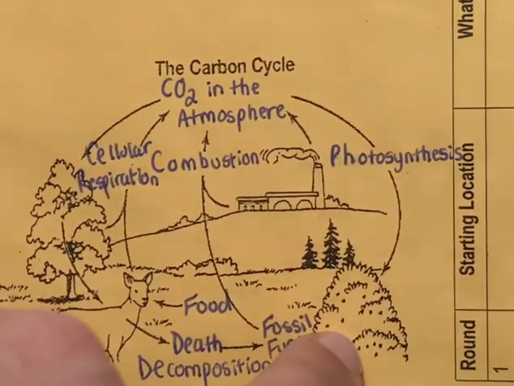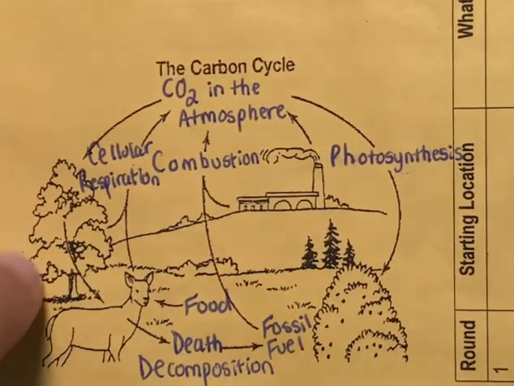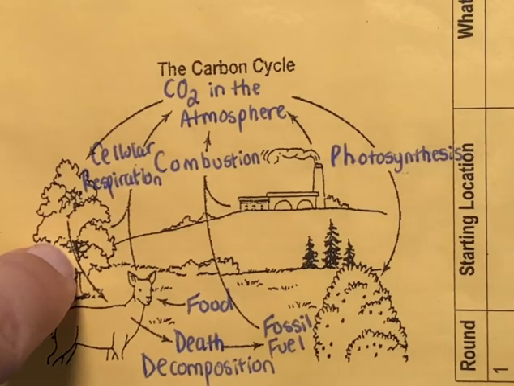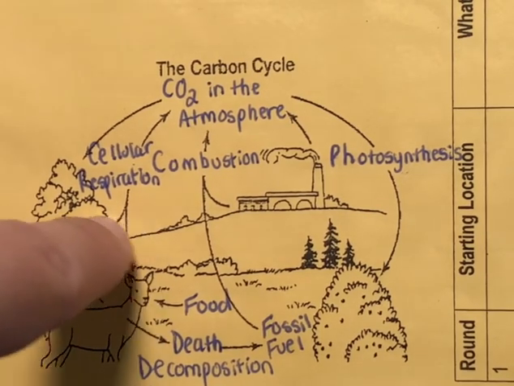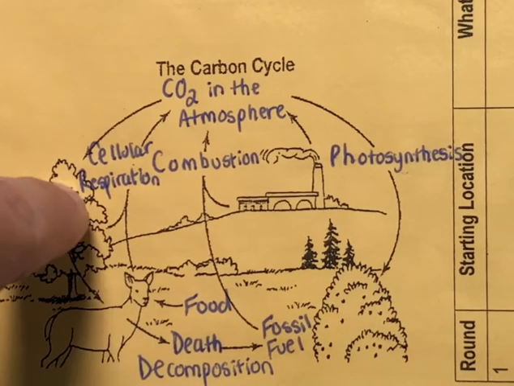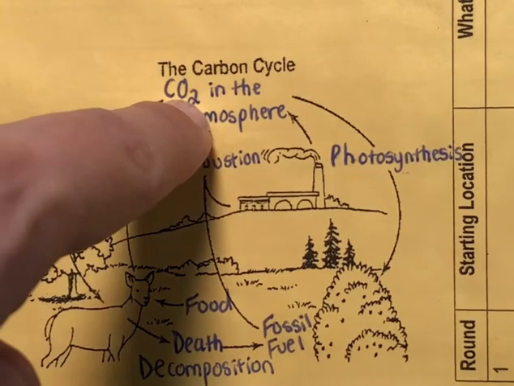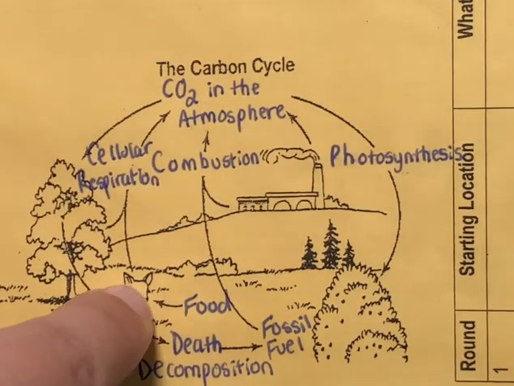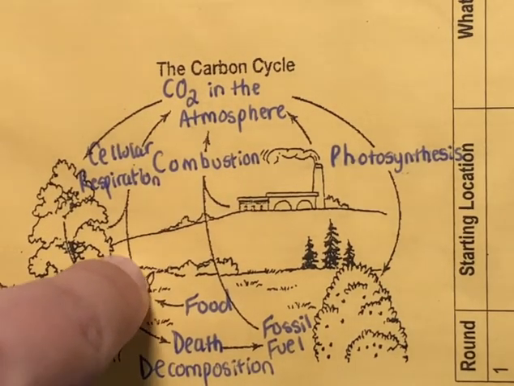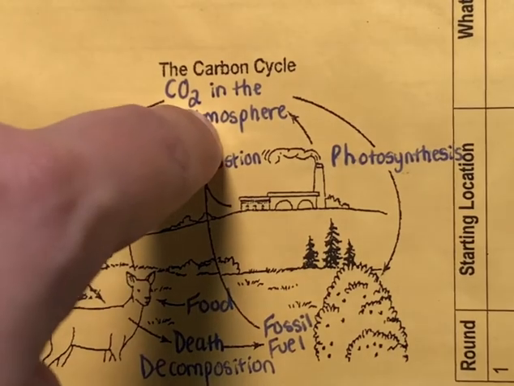Here we see this bush taking it back in, here we see this tree taking it back in. Now it can be released through cellular respiration. The plant is going to do the process of cellular respiration. This deer is going to breathe and do cellular respiration. So back into the atmosphere.